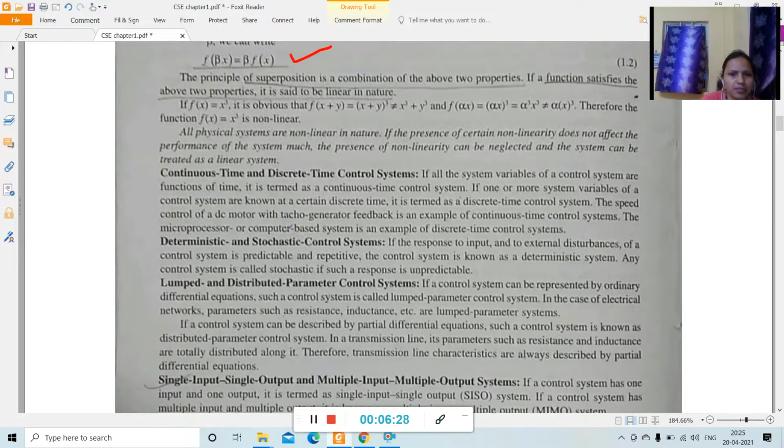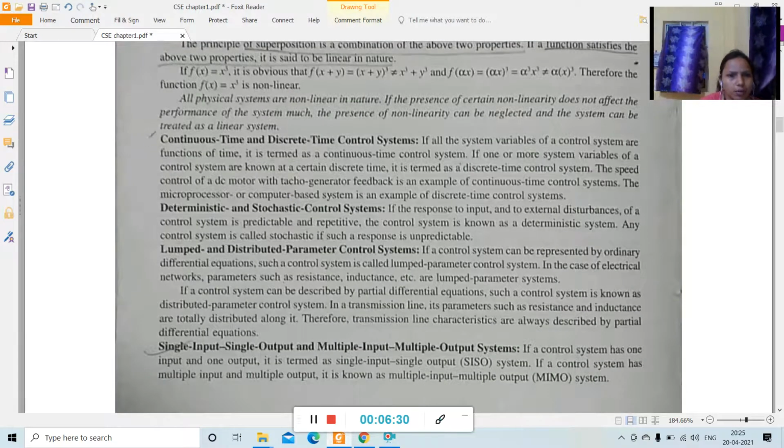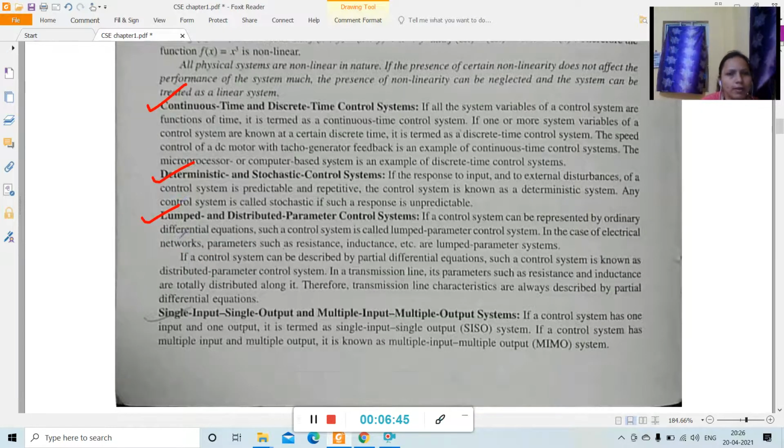Similarly, other classifications of control systems are continuous time and discrete time control systems, deterministic and stochastic control systems, then lumped and distributed parameter control systems. No need to explain all this. You just have to remember the classification of control systems. Whatever is important, I will tell you which type of system you have to study in a detailed manner.